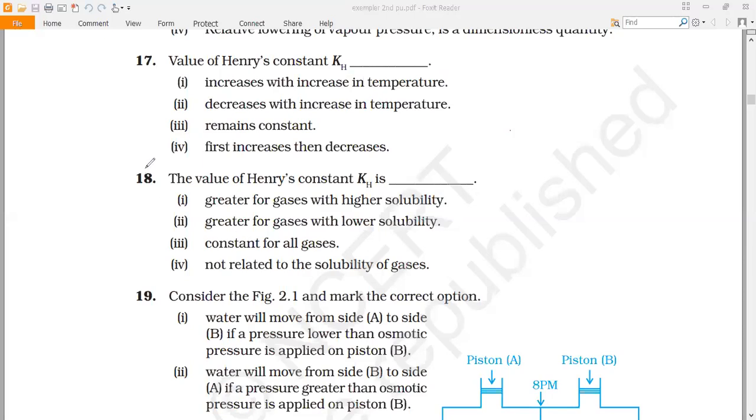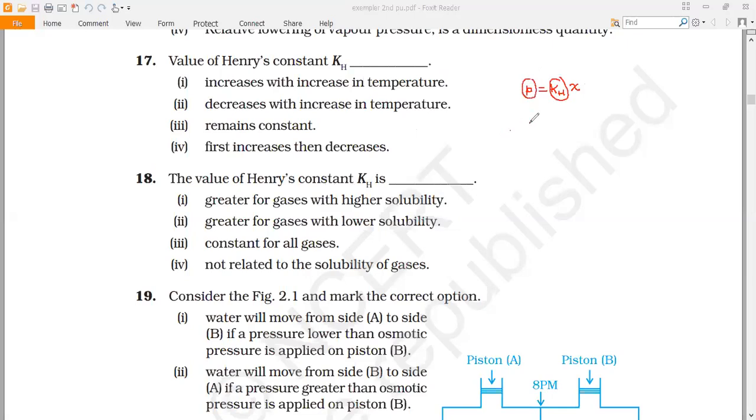Let me observe the next question. Value of Henry's constant Kh: increases with increase in temperature, decreases with increase in temperature, remains constant, or first increases, then decreases. Now, they are relating it with respect to temperature. You can recall that from Henry's law, P is equal to Kh times mole fraction. If you observe, Kh is directly proportional to pressure.